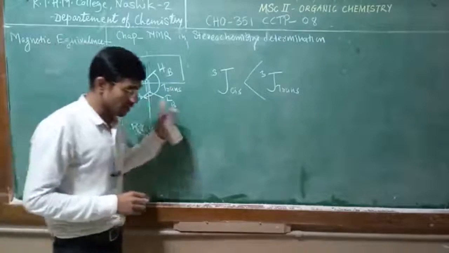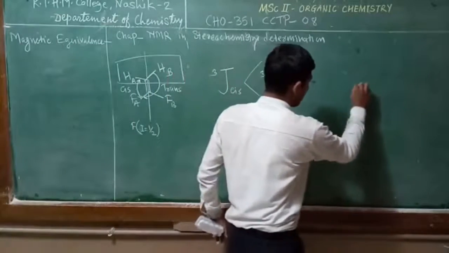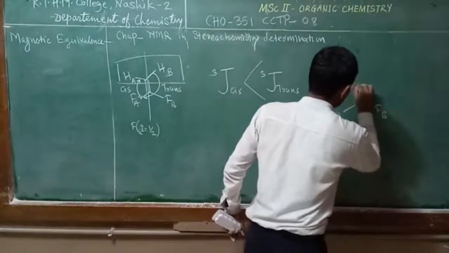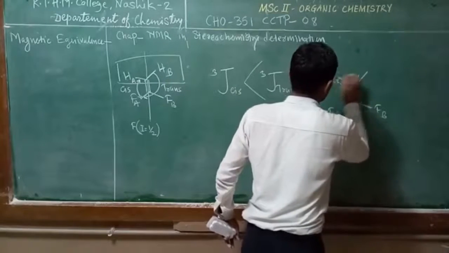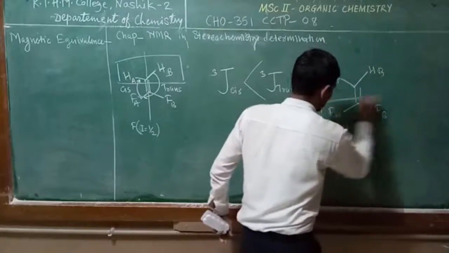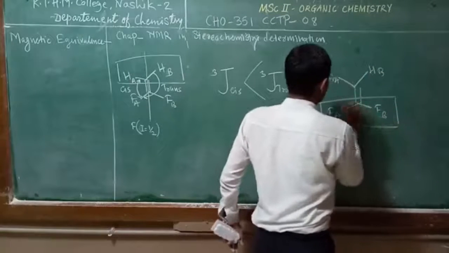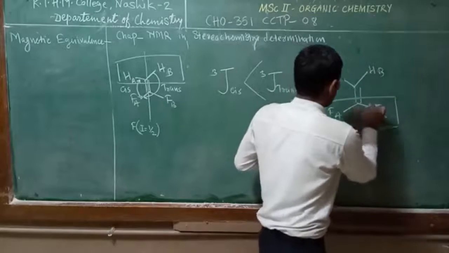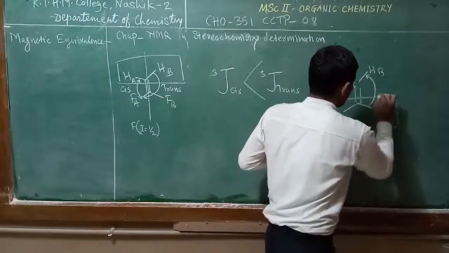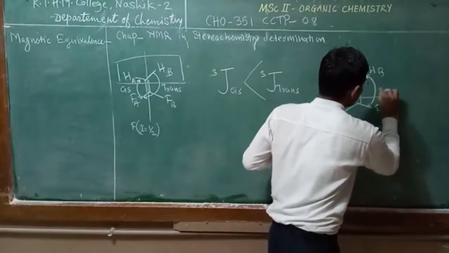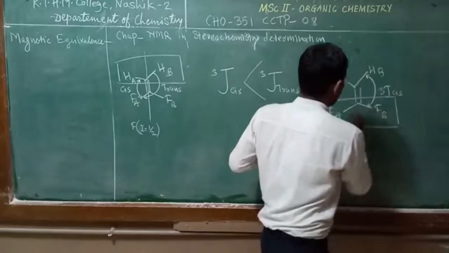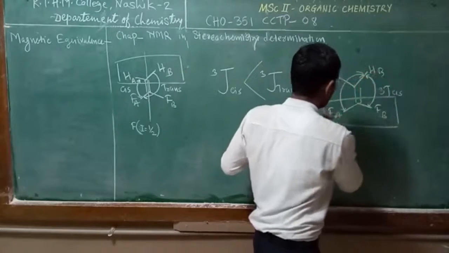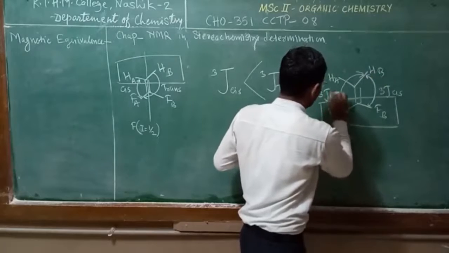The same thing is applied for the fluorine atom also. This fluorine is coupled with this proton by 3J coupling, 3J cis, and the Hb proton is coupled with this fluorine by trans coupling.